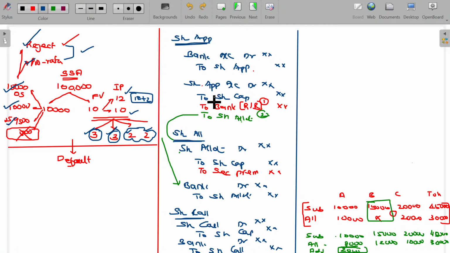In share application, while transferring application money to capital, if there is any excess application money rejected, it should be refundable, and the entry is share application to bank. If the allotment is made pro rata, then excess application money is transferable to share allotment. So we have completed all these illustrations.